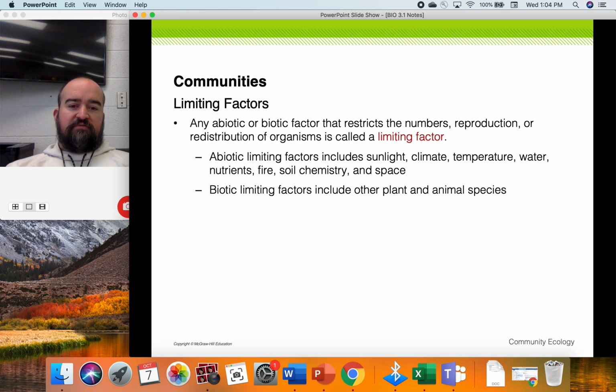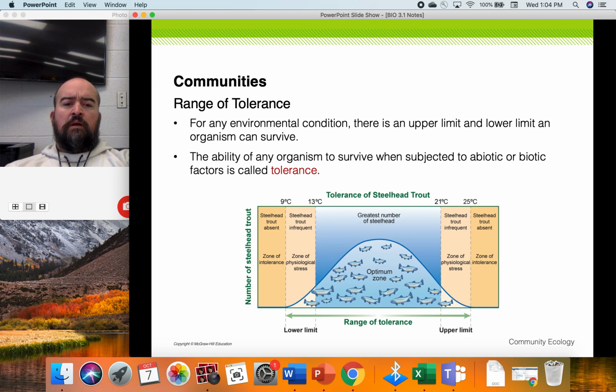Biotic limiting factors, living limiting factors, include other plant and animal species. I would also add to this bacteria, like bacterial infections could limit a community. Also fungal infections would be limiting factors as well. Any living thing could be a biotic limiting factor.